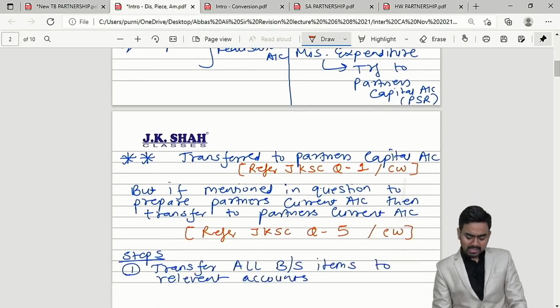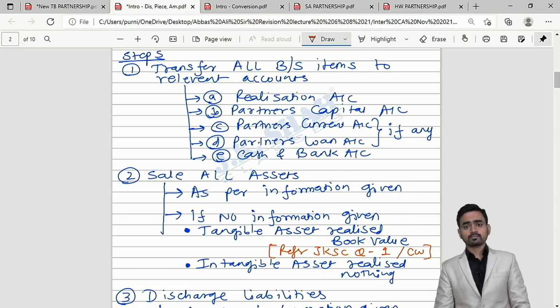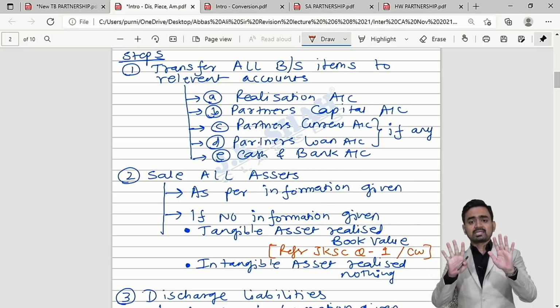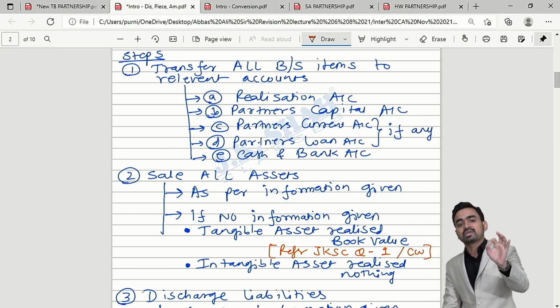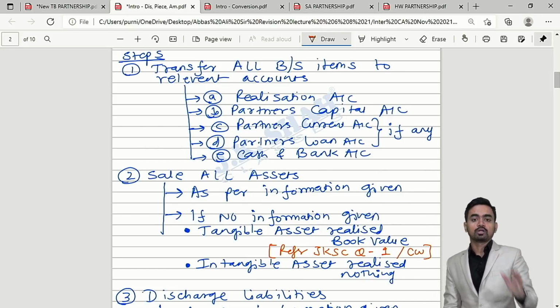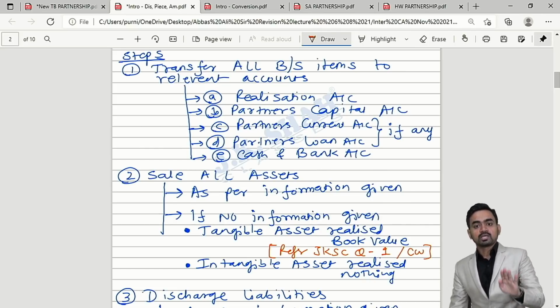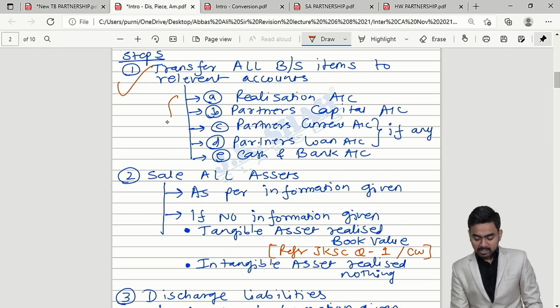Now how many steps do we have to follow in dissolution? See my dear students on the screen, I have written a total of 9 steps. If you follow these 9 steps while solving the sum of dissolution, I am giving you the guarantee you will get full marks in your dissolution solution. Sir, the 9 steps include: number 1, transfer of all assets and all liabilities which are there in the balance sheet to the respective ledger.